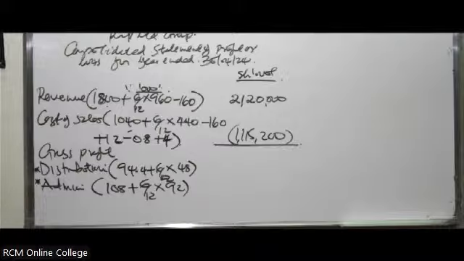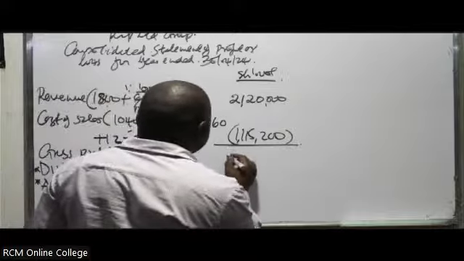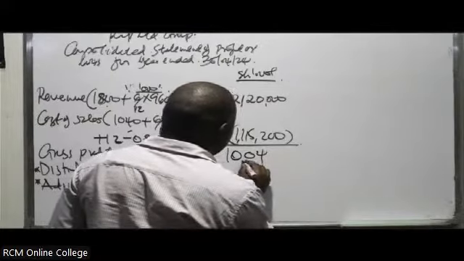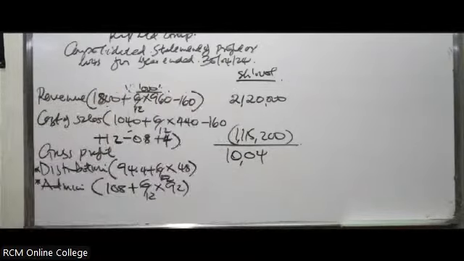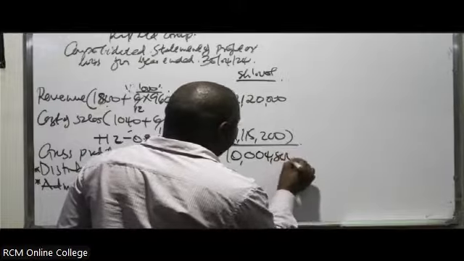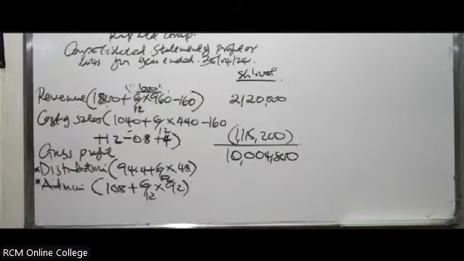Just like that. So for the GP, how much are you getting? For the GP you are getting 10,04,800. 10,004,800.